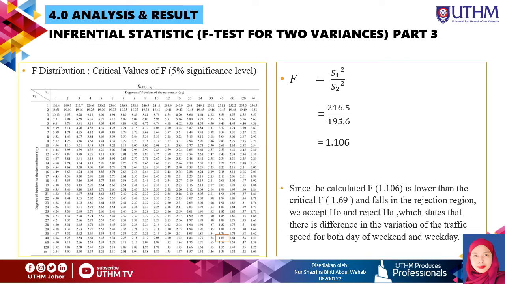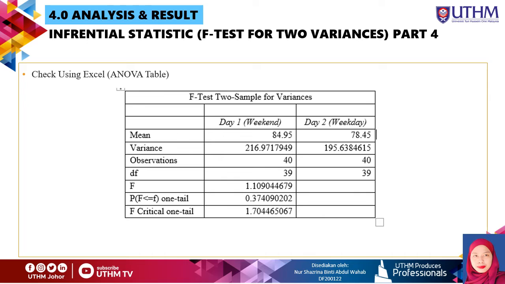And for the F calculated, variance day 1 divided by variance day 2, we get 1.106. Since the calculated F, 1.106, is lower than the critical F, 1.69, and does not fall in the rejection region, we accept H0 and reject HA. We state that there is no difference in variation of the traffic speed for both weekend and weekday. Next, for the checking using the Excel ANOVA table, the mean, variance, F and critical F value are the same.